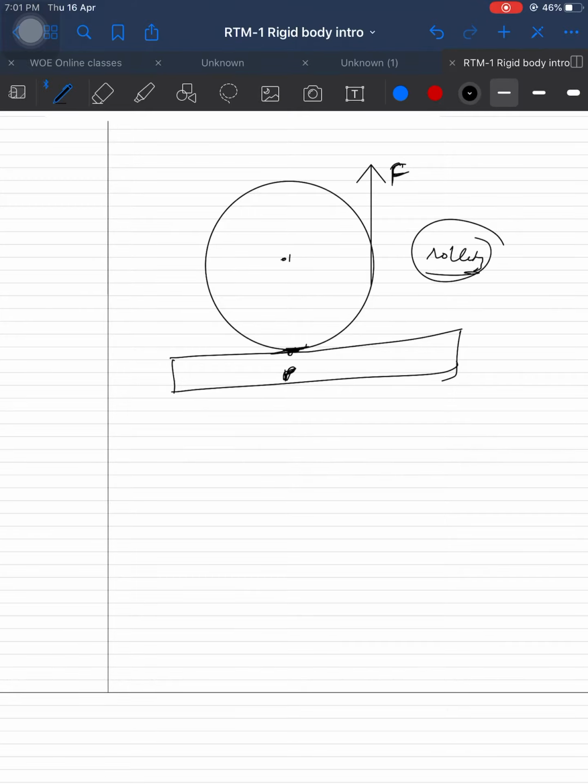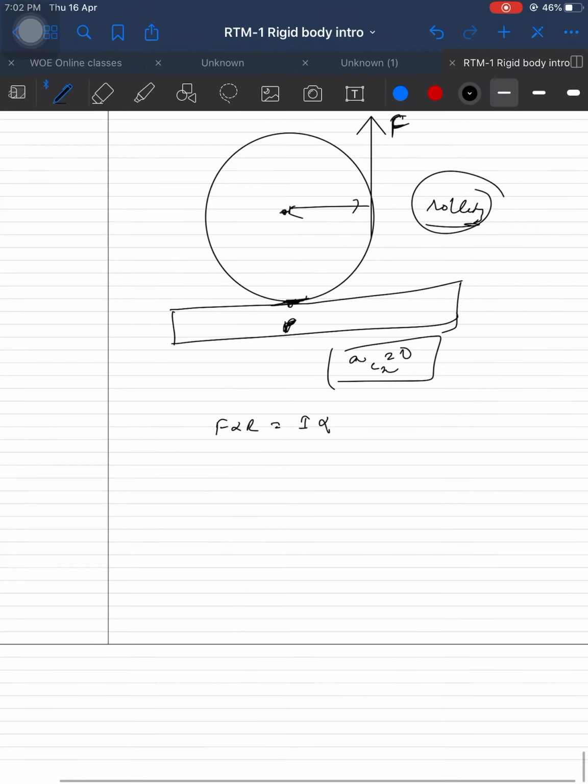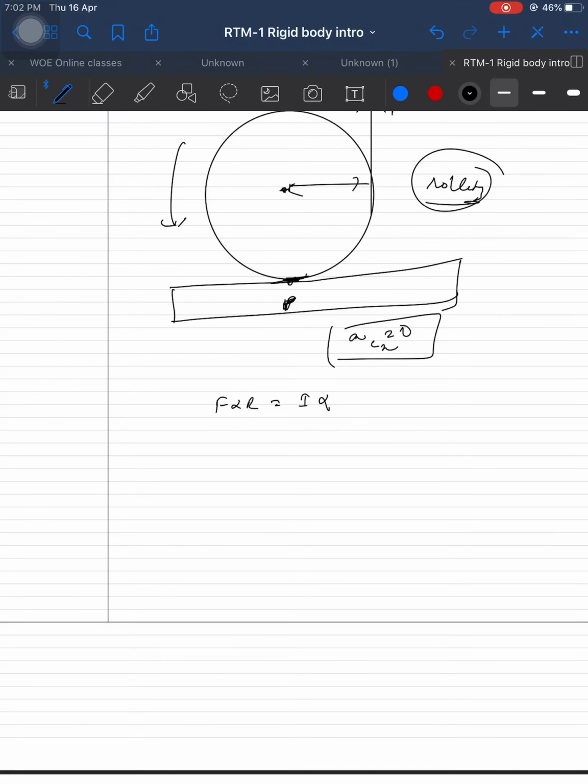Don't worry. And write the force balance and torque balance. Acceleration of center of mass in the horizontal direction is equal to 0 because there is no force in the x direction. Okay. And torque balance: F into R is equal to I into alpha. Because the force is acting in the downward direction, alpha is in this direction.